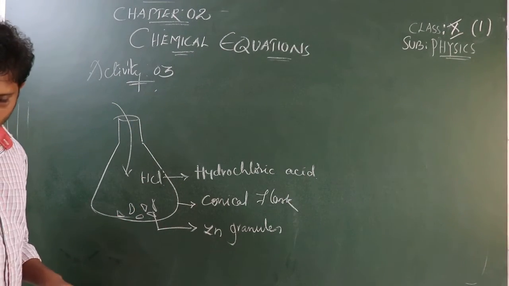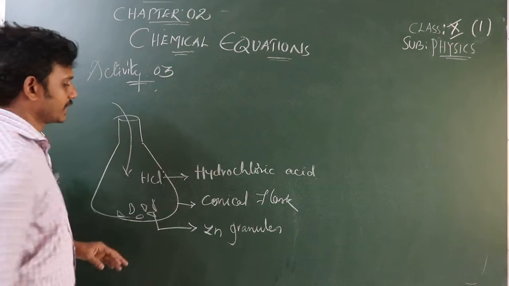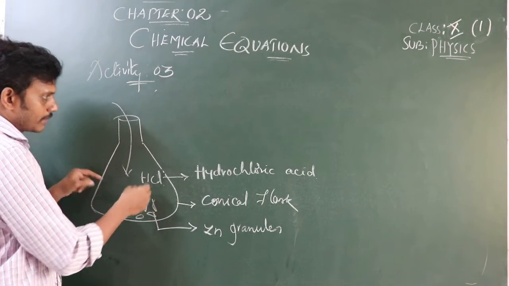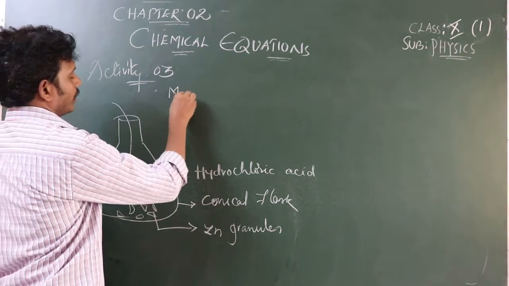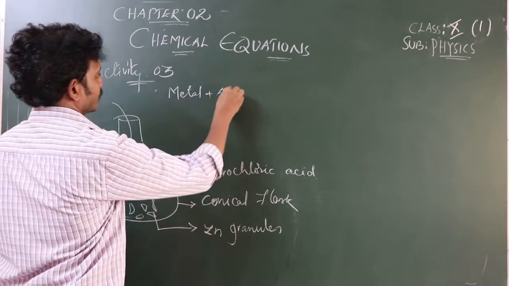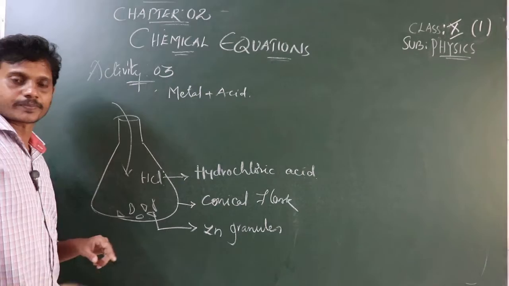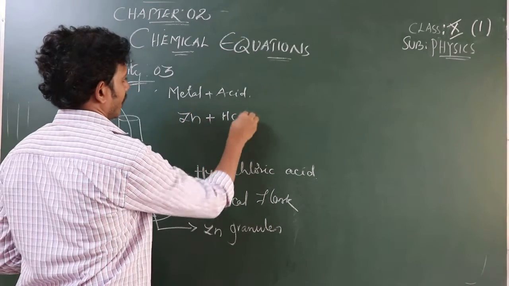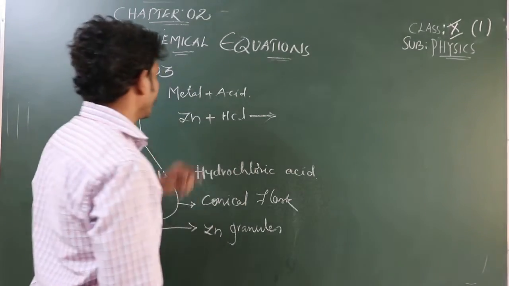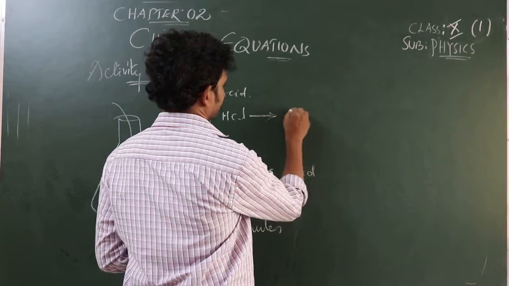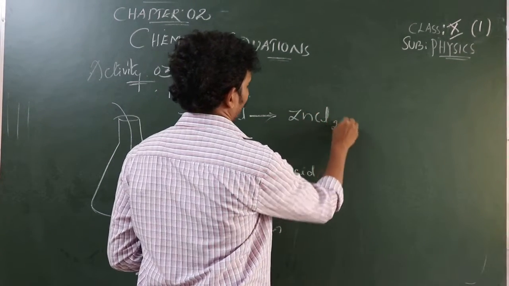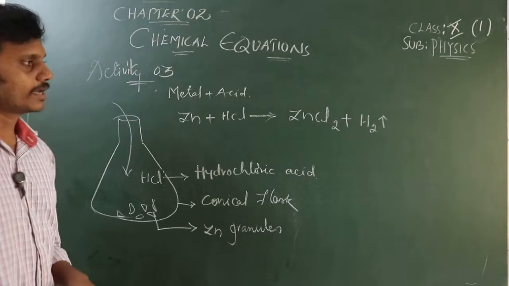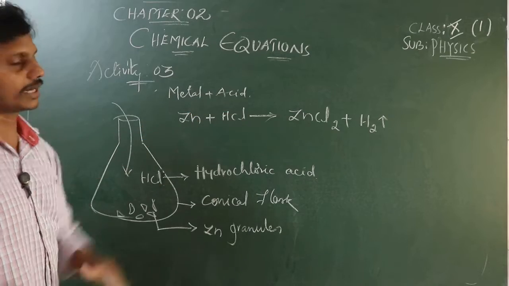So what does it produce when these both react with each other? This is a metal and this is an acid. When a metal plus acid react with each other, what does it produce? The metal is zinc plus HCl, hydrochloric acid. It produces ZnCl2, zinc chloride, plus H2, hydrogen gas is released. This is the chemical reaction.